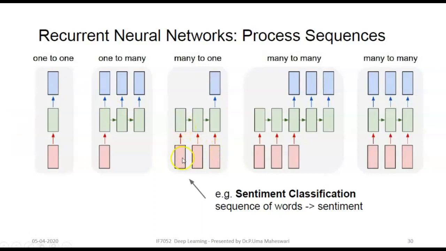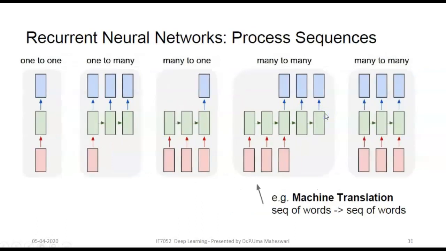The individual words of the same sentence are given as input to the hidden states, so that finally one sentiment comes at the end of the sequence, which is either positive or negative. This is the many to one model of RNN. So image captioning is a one to many model, and sentiment classification is a many to one model.